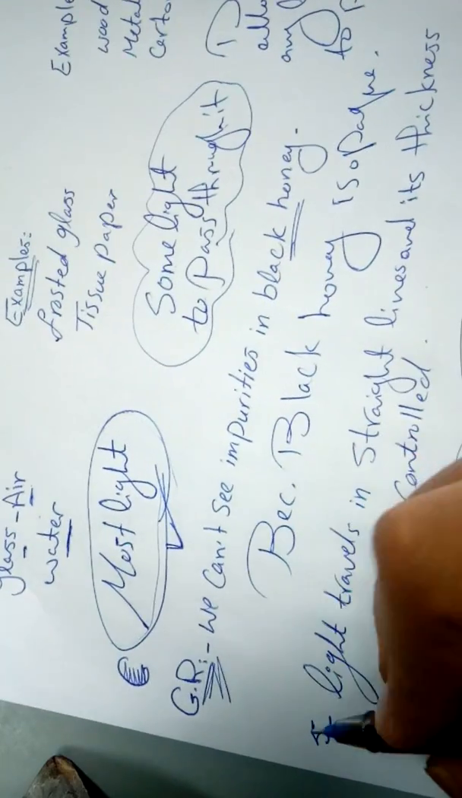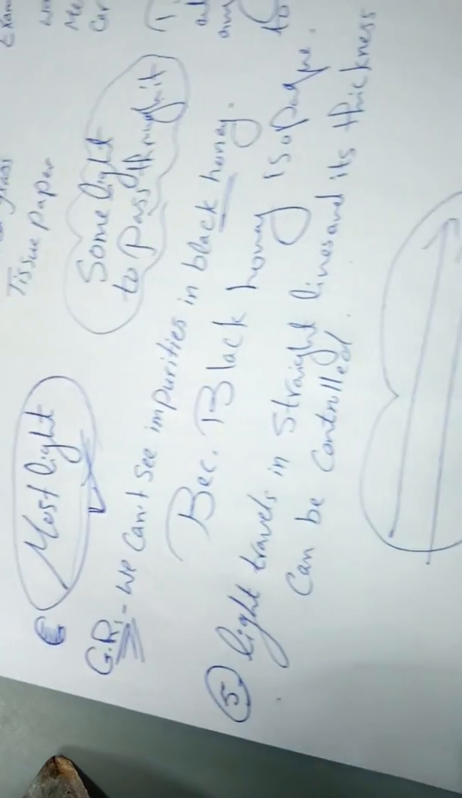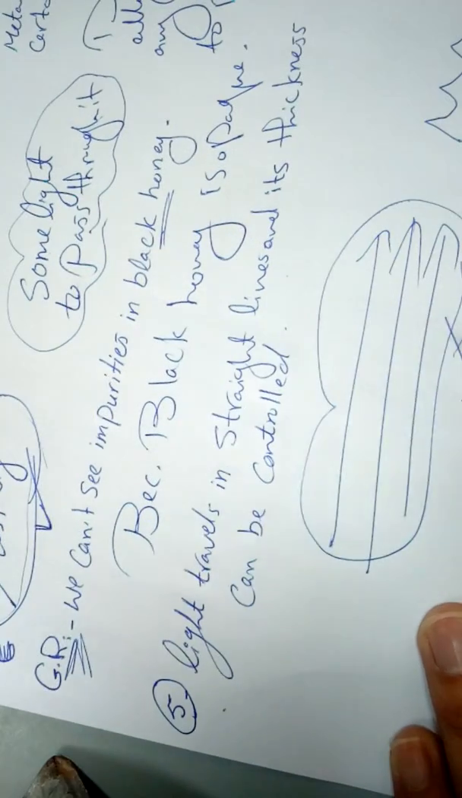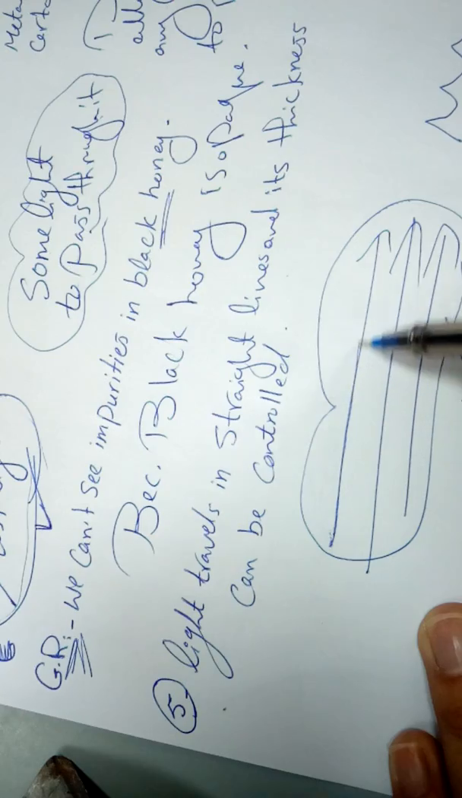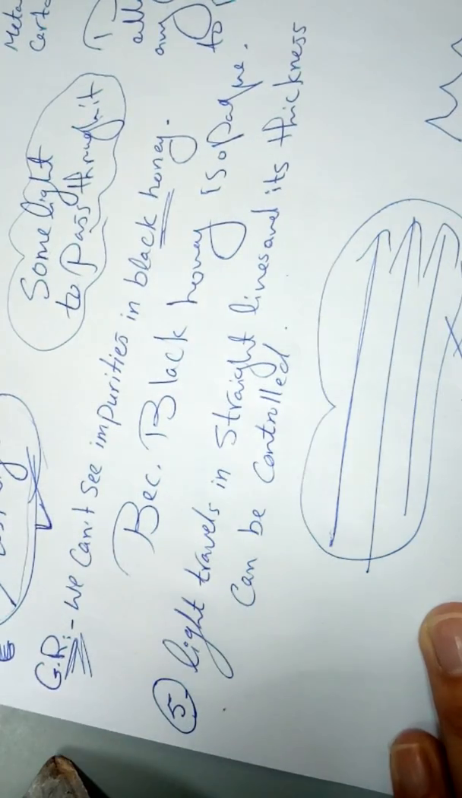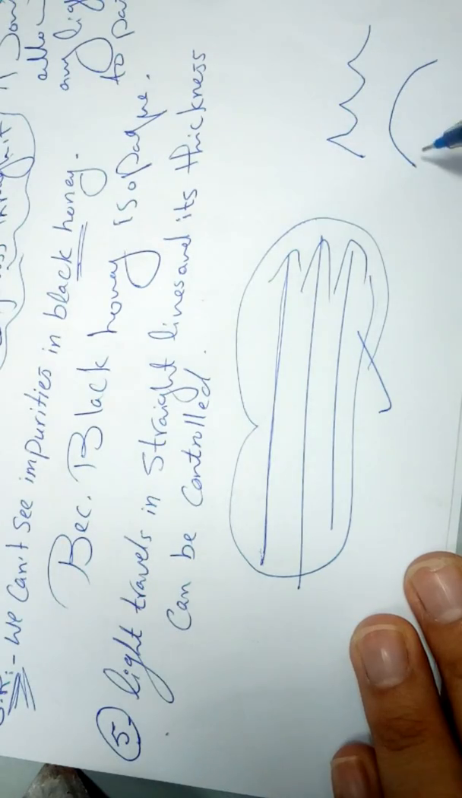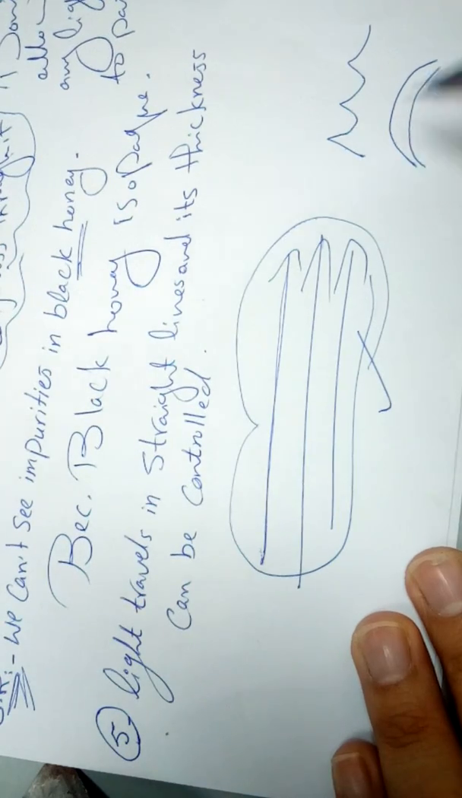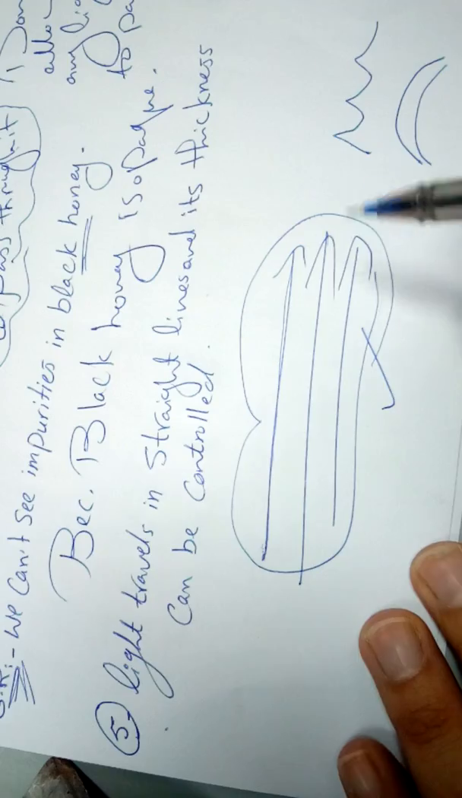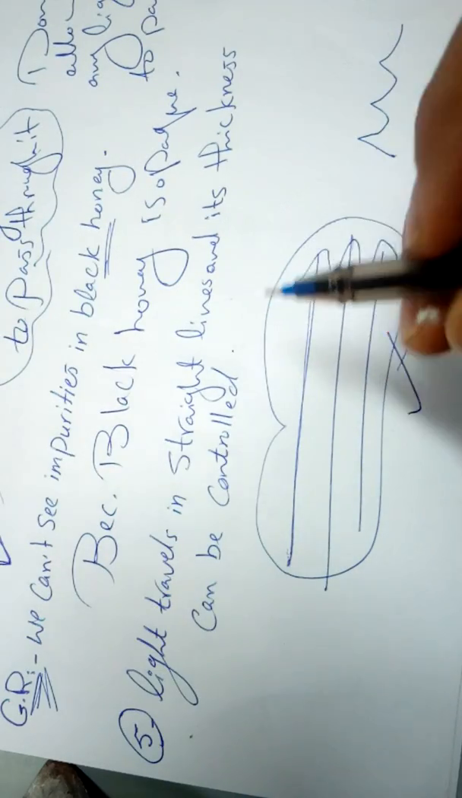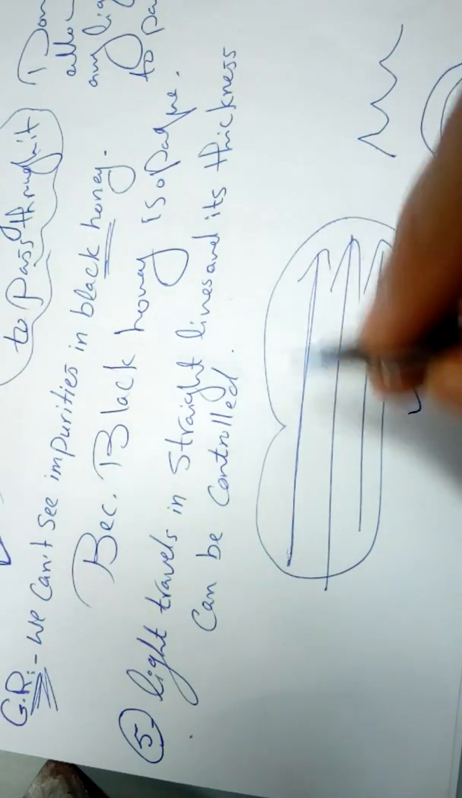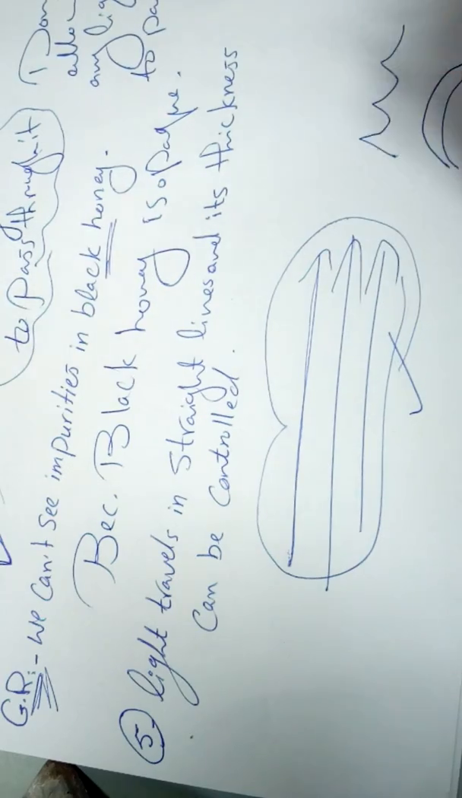The fifth property is that light travels in a straight line. You know that light travels in straight lines, not zigzag lines or curved lines, but light travels in straight lines, and its thickness can be controlled. I can control its thickness to be wide or small.